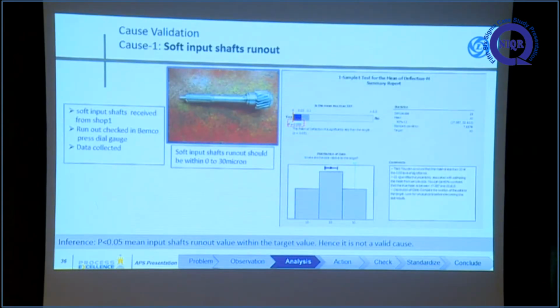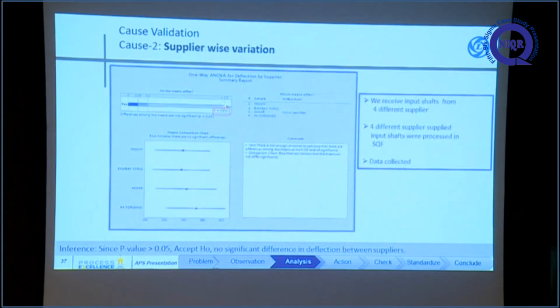The first cause is the soft input, that is, before heat treatment. We may think that at the initial stage itself there was a bend, some runout. So we analyzed that with a one sample t-test, but the p value was not less than 0.05, hence it is not a valid cause. There is no runout problem at the initial soft stage.